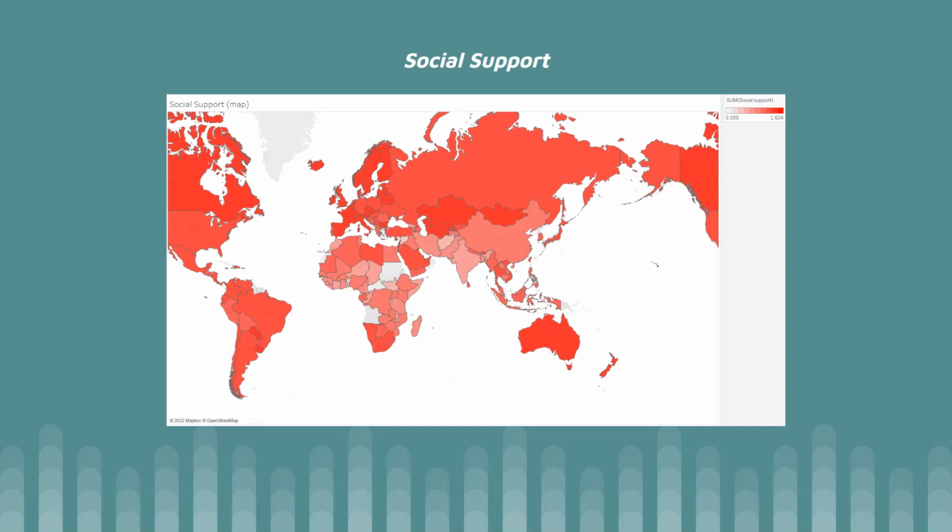Social support has proven to be the strongest factor correlated to high happiness scores. An interesting takeaway from this map is how Russia is reflected as having a high social support score, correlating to a higher happiness score. However, this provides somewhat of a false or skewed assumption that Russia is a happy place to live in. In reality, it is not a very preferable or happy place to be.